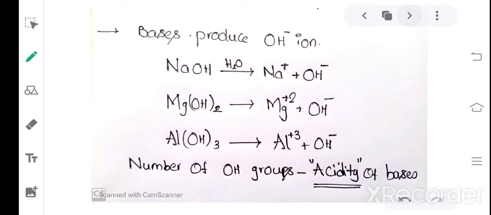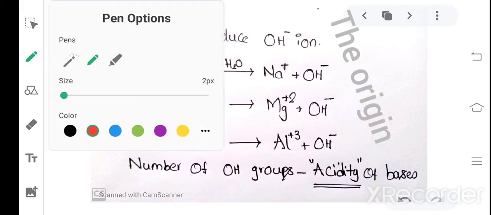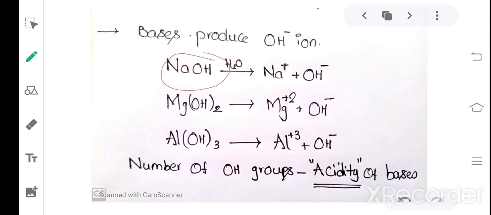Now some reactions are given here. When NaOH, a strong base, is in the aqueous solution, NaOH dissociates into Na plus and OH minus ion. Everyone should observe that NaOH, a base, produces OH minus ions. The molecules which produce OH minus ions are called bases. Here NaOH gives Na plus and OH minus ions.